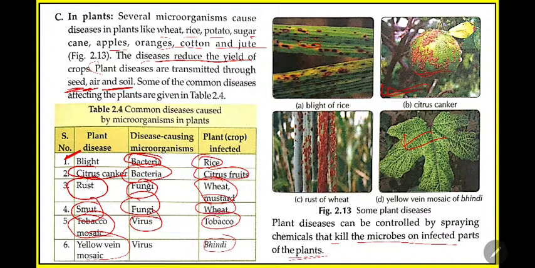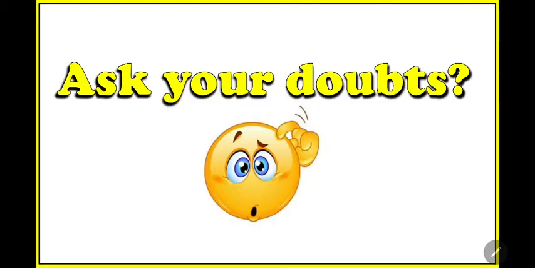Okay, so up to this much we have discussed in this class all the harmful effects of microorganisms. Today's class was a bit fast, but if there is any doubt you can ask me. In the next class we will discuss the remaining part of this chapter, that means the different methods of food preservation and the nitrogen cycle.